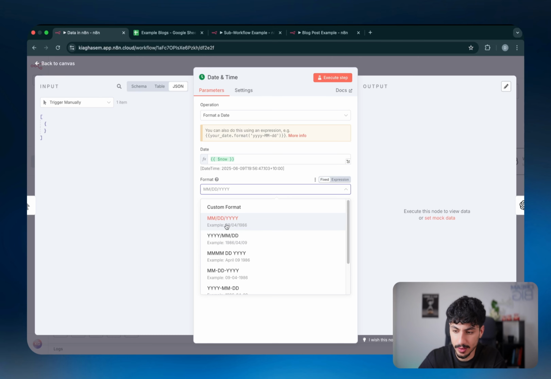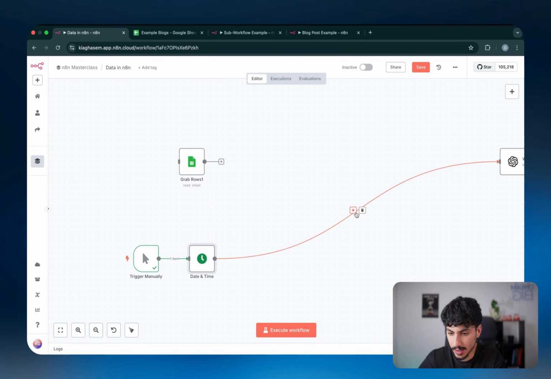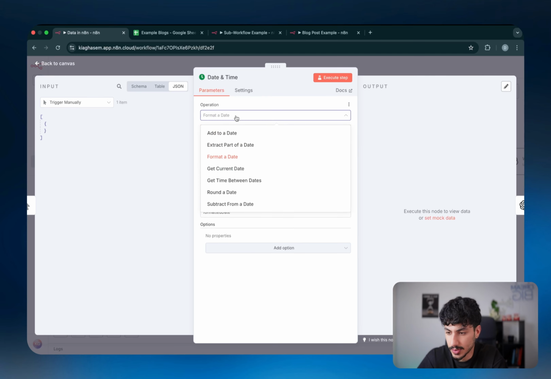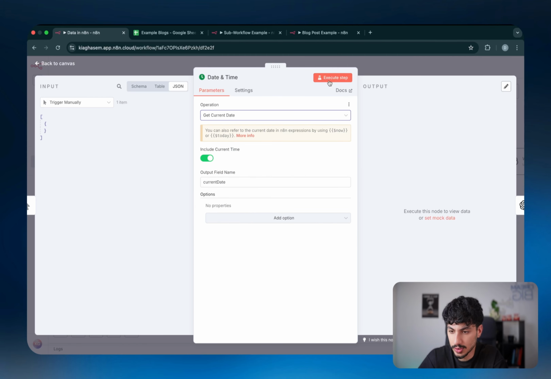So if you want month, month, day, day, or if you want year, year, month, month, day, day. So pretty simple stuff. Now you don't always have to go back and add another node. Sometimes inside the node, it actually gives you access to all of the different operations. So in this case, as you can see, I can just choose from here. So add to date, extract part of the date, which is the ones that we did, format a date, which is the one that we're on right now, get the current date, which literally just gives me the current date.